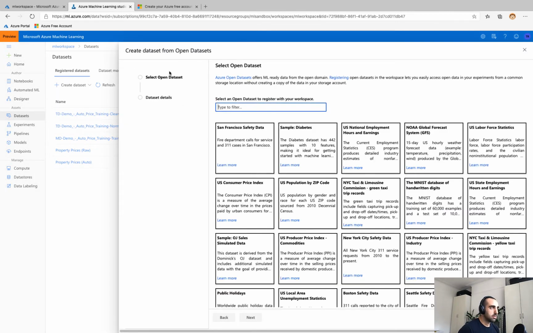And also this concept of Azure Open Datasets. This is a library of machine learning ready data available in the public domain. And you might want to use this to supplement your existing experiments, or potentially kick the tires on Azure Machine Learning using some of these interesting data sets.